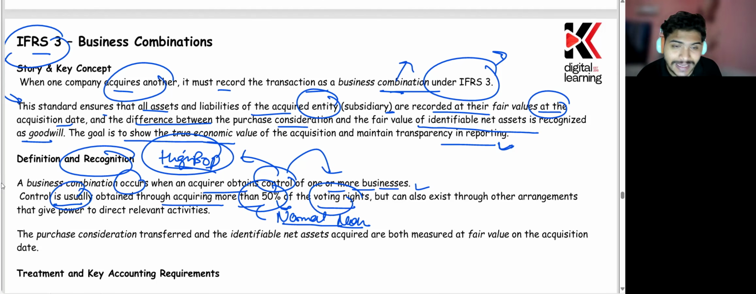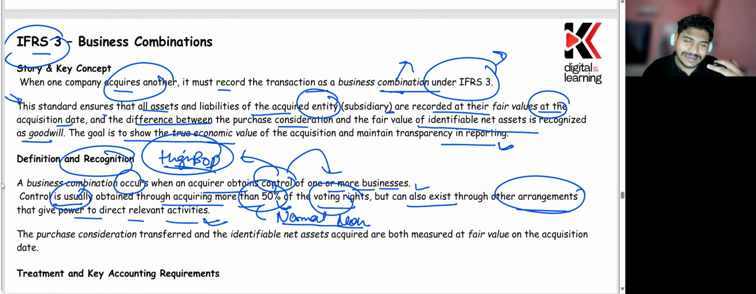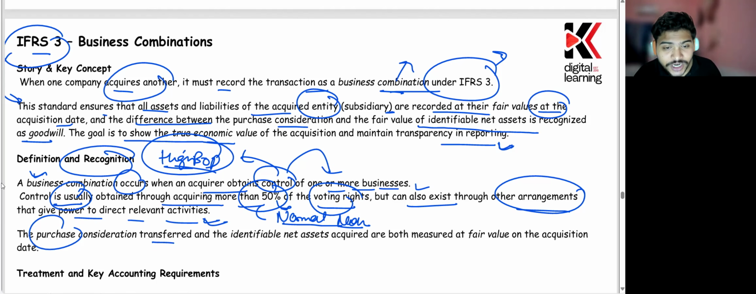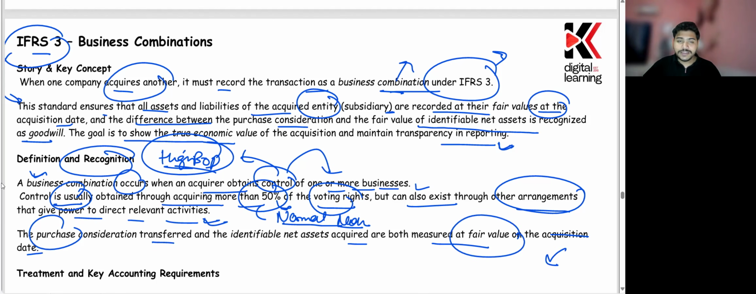It is saying usually, but control can also exist through another arrangement that gives the power to direct the relevant activities. If this is there, either through a contractual agreement or through owning more than 50%, in both cases it would mean a business combination. The purchase consideration is basically what you're paying in exchange for buying the rights. The purchase consideration transferred and identifiable net assets acquired are both measured at fair value on the acquisition date. The acquisition date is the date at which you're buying the company.